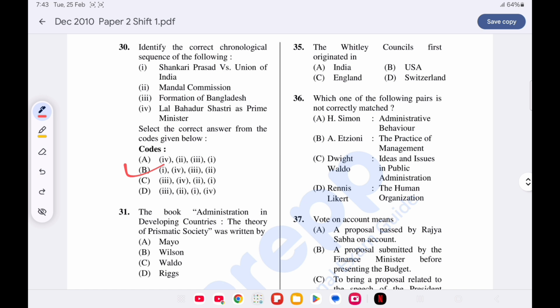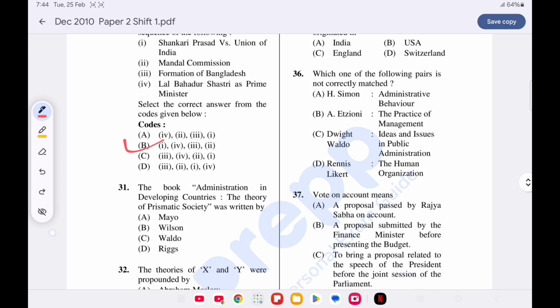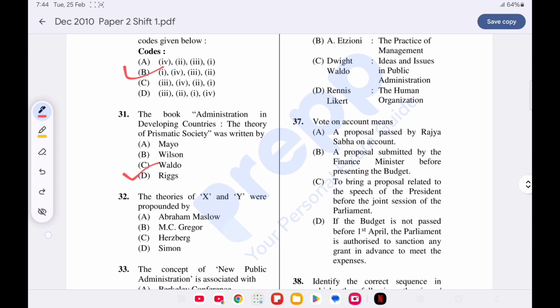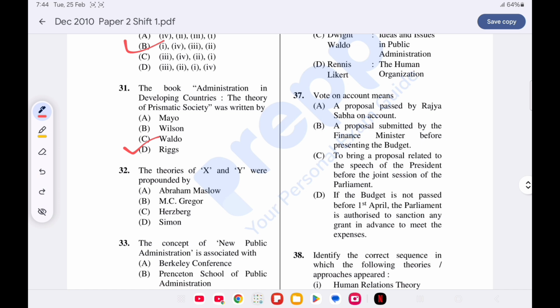Now question number 31. The book Administration in Developing Countries, The Theory of Prismatic Society was given by. Option D is correct. Riggs. Question number 32. The theories of X and Y were propounded by. Option B is correct. McGregor.